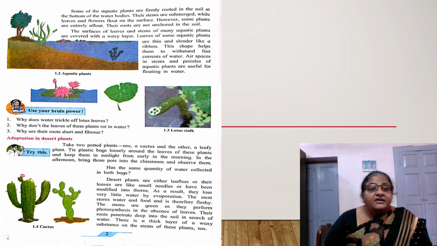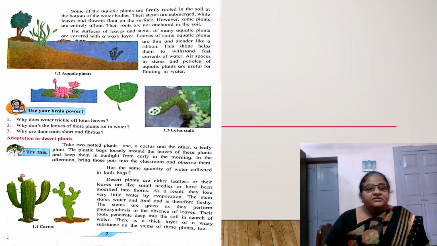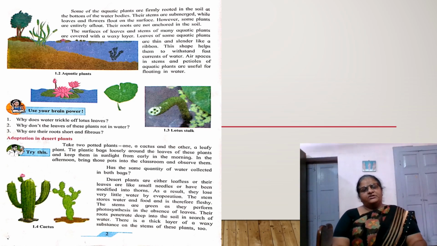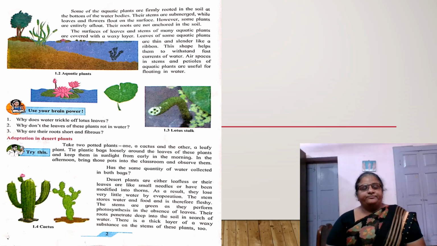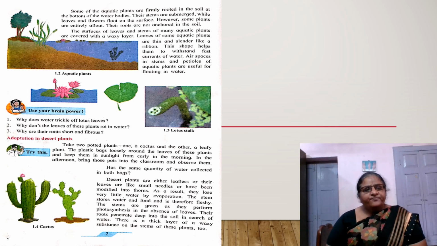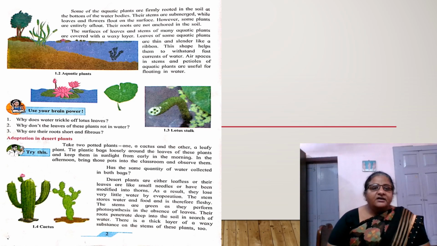We can see in figure 1.2, aquatic plants, that hydrilla is submerged in water, while water hyacinth is floating on the surface, but its roots are spread in the soil. Water hyacinth is different from lotus with respect to the leaves. The leaves of water hyacinth are tape-like, ribbon-like.